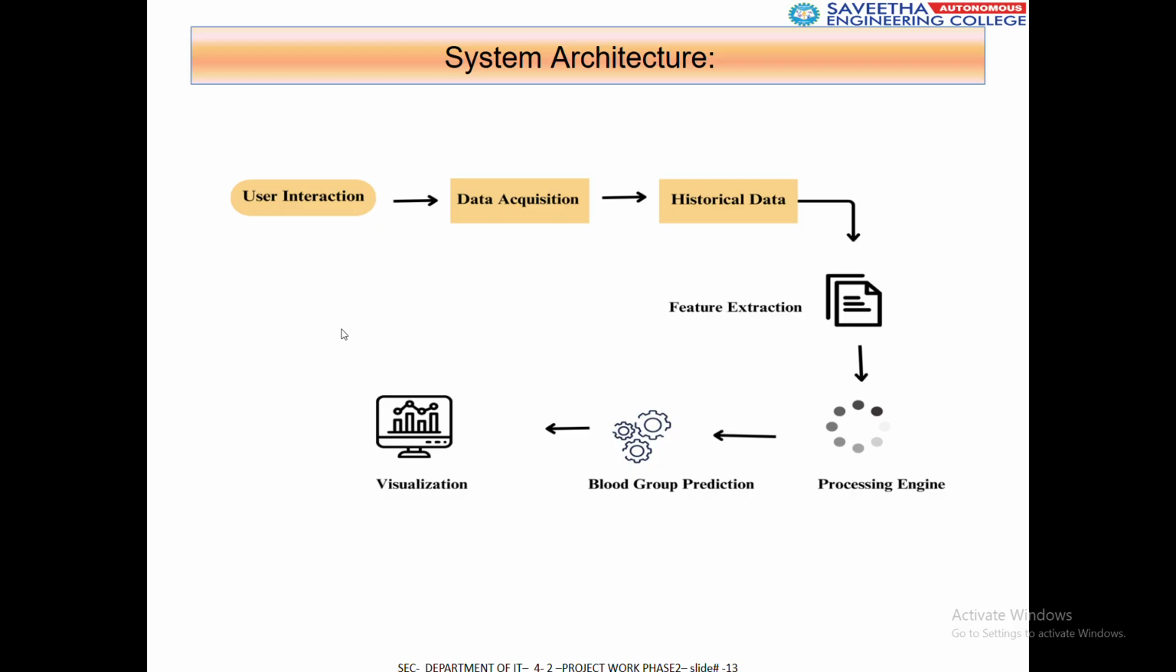And this is the system architecture. First of all, the user interacts with the system. They will upload the fingerprint image, and it will extract the features from it, and the blood group prediction will be visualized at the final end part.